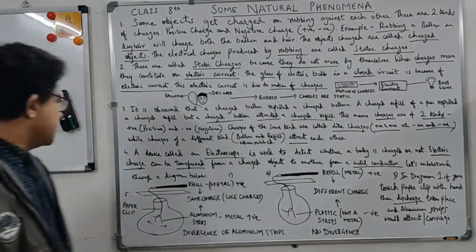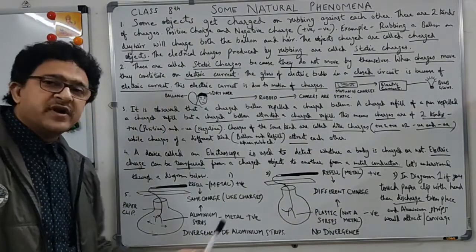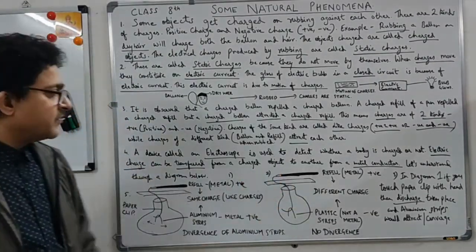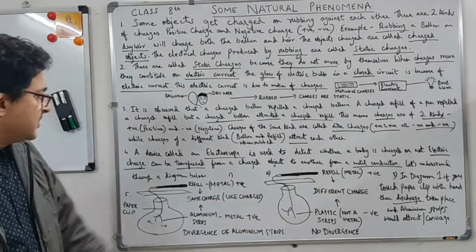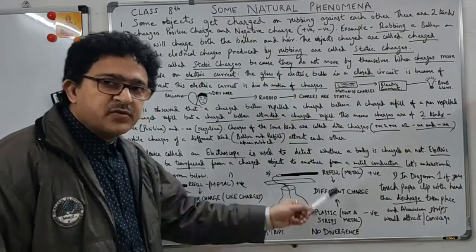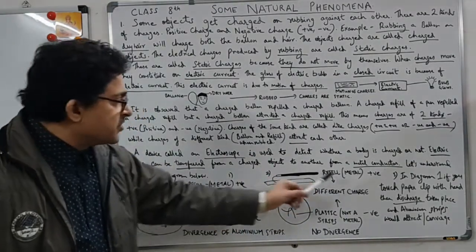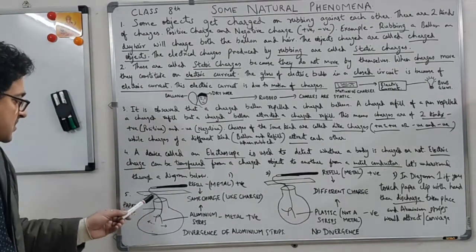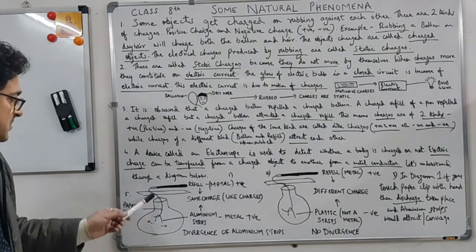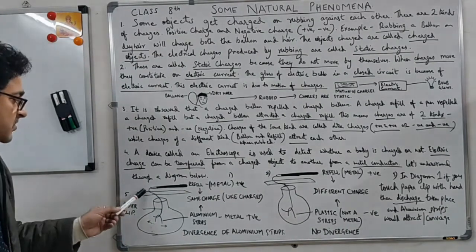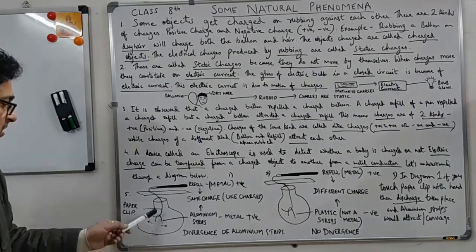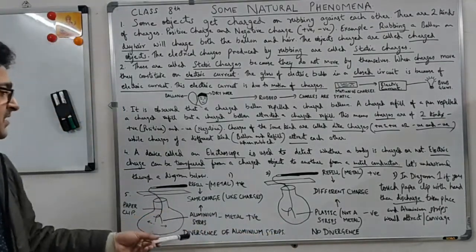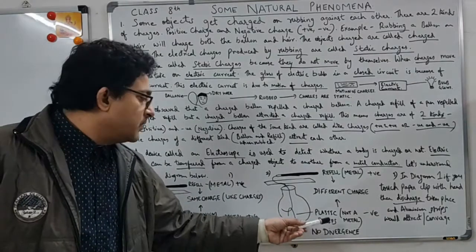So let's understand through a diagram. There are two diagrams, 1 and 2. In this diagram we see a refill, and here also there is a refill, which is of a metal. Suppose in both diagrams we have positive charge in the refill. Inside the jar, there is a paper strip tied to the refill, with aluminum strips hanging from it. Here we have plastic strips. This is metal; this is a non-metal, a non-conductor, a plastic strip.